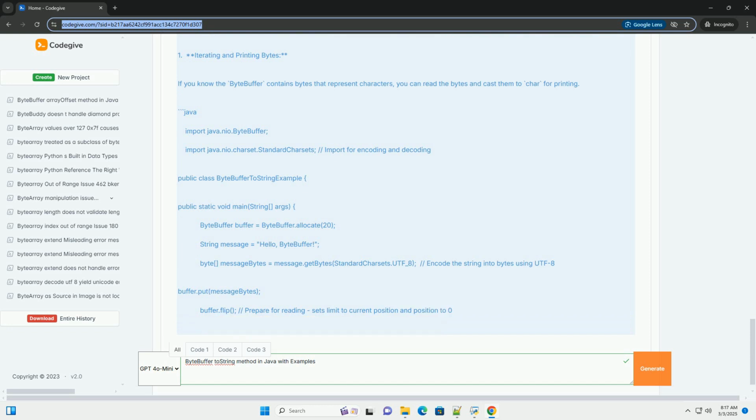Remember to call flip before reading the buffer. Pay close attention to character encoding, for example UTF-8, when the ByteBuffer contains character data, and use a CharsetDecoder and CharBuffer for reliable string conversion. Consider byte order, endianness, when dealing with multi-byte data types, integers, floats, etc. Use order, ByteOrder, to set the desired byte order.